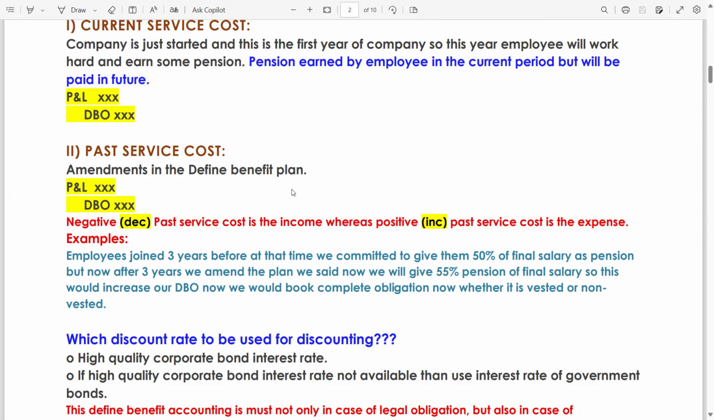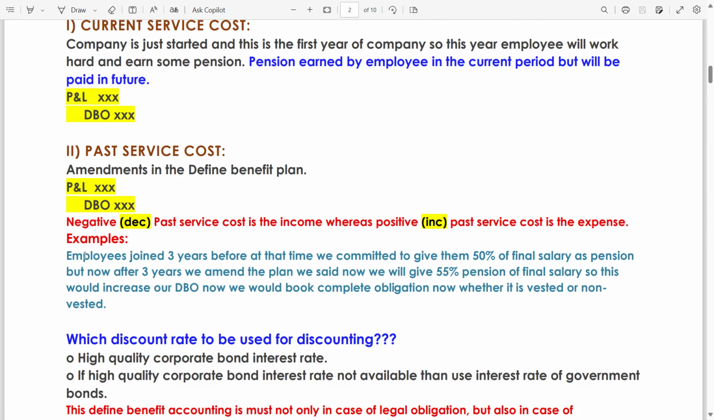Now, amendments in the defined benefit plan: P&L debit, DBO credit. You will make this entry when the amendment results in an increase in the past service cost. Negative, decrease in past service cost is the income, whereas positive, increase in past service cost is the expense. What if the amendment results in a decrease? Then this entry will be reversed. DBO will be debit and P&L will be credit.